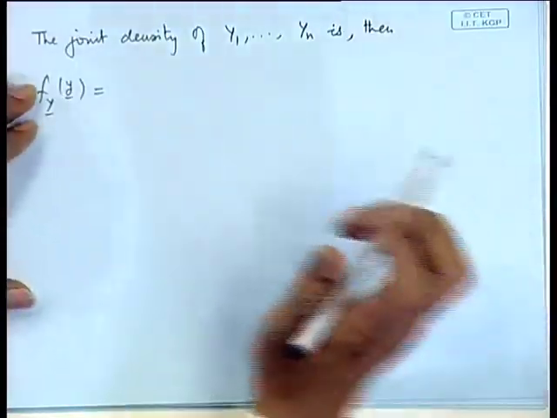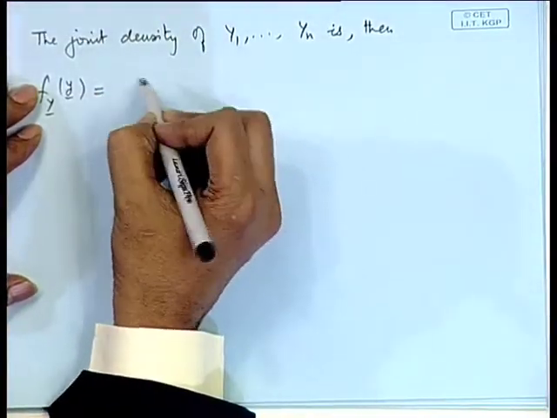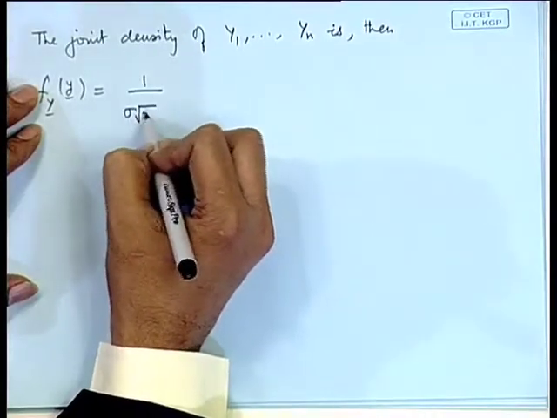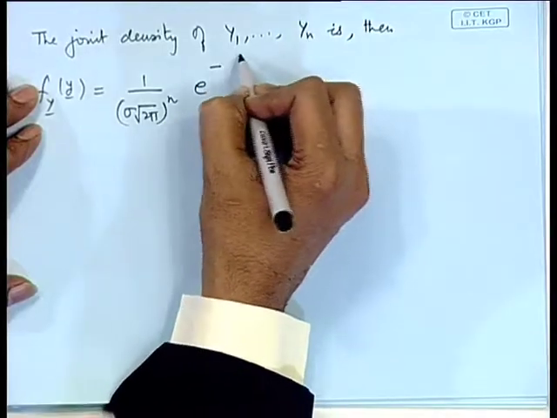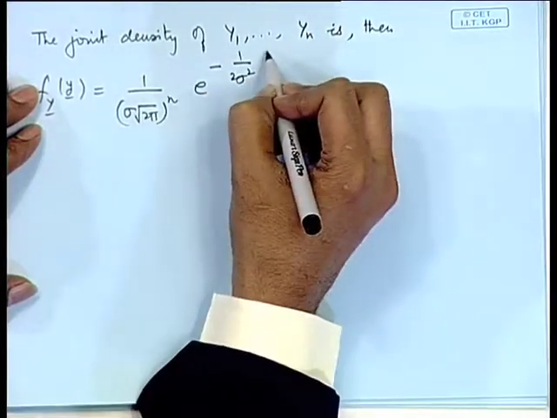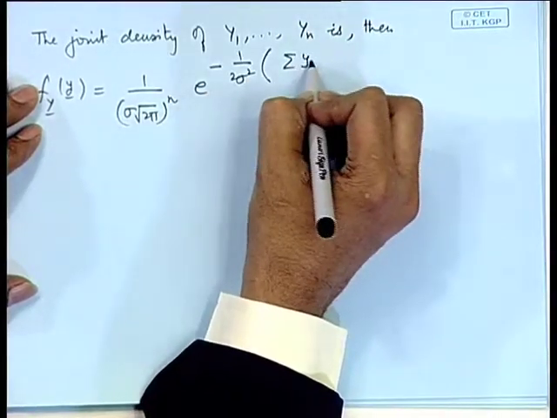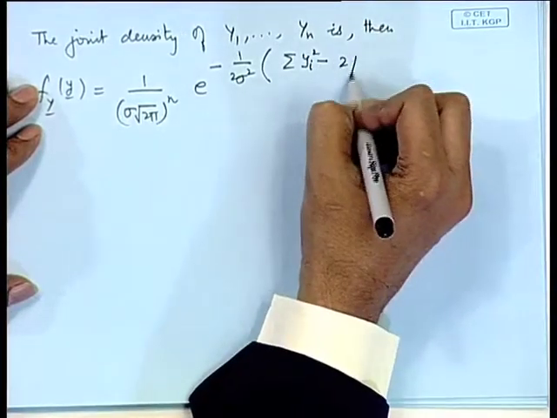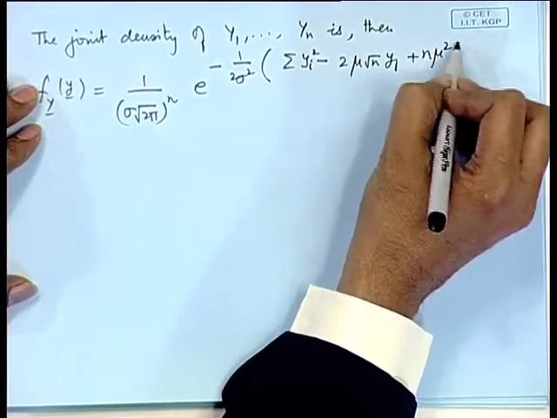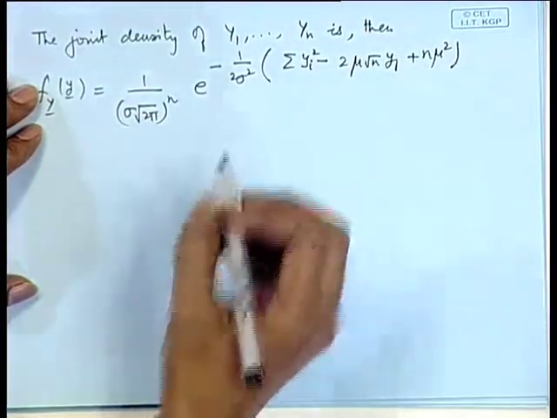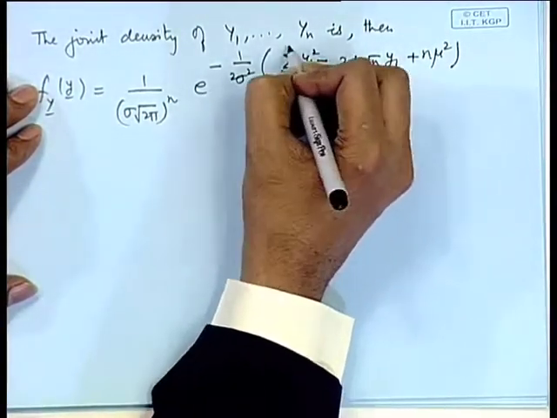So, we get the transformed density as (1 by sigma root 2 pi) to the power n, e to the power minus 1 by 2 sigma square, sigma y_i square minus 2 mu root n y_1 plus n mu square, where i is equal to 1 to n.